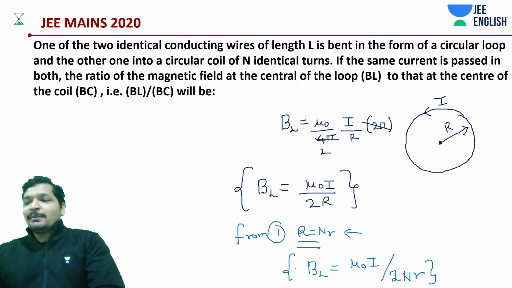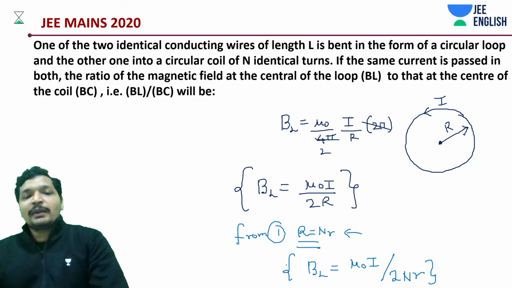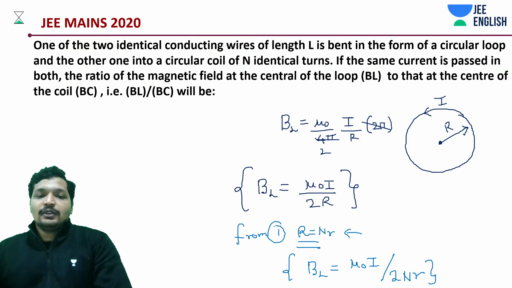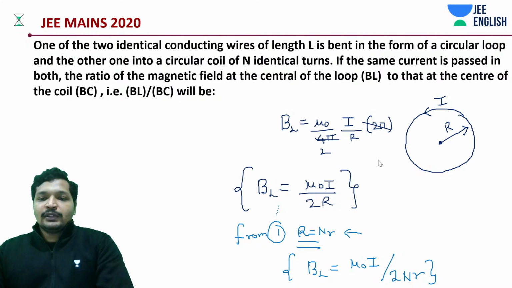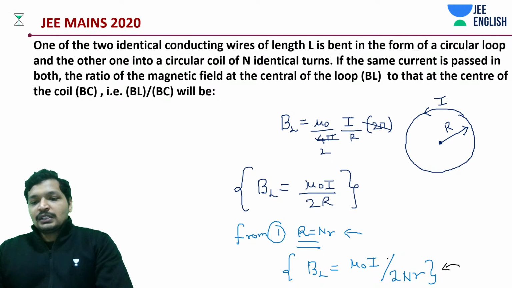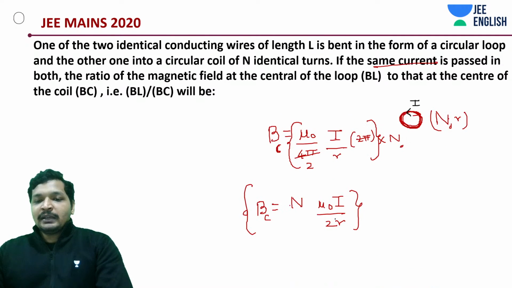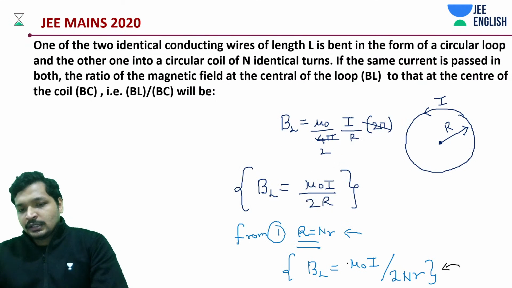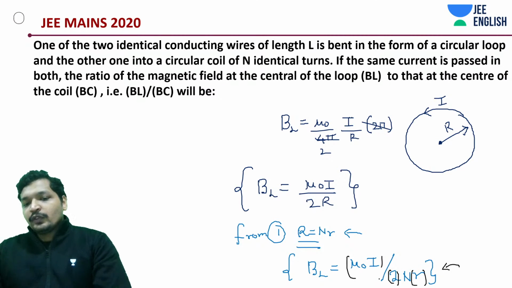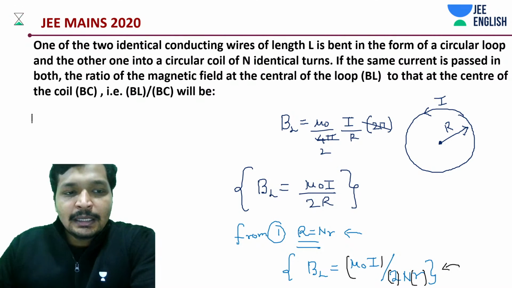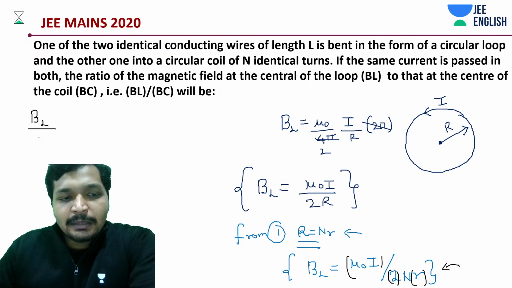Now B_L by B_C is how much? Obviously 1 by n square. To calculate this value, what is the common thing that you see? It's something divided by n. That something is mu naught I by 2r. If we take mu naught I by 2r as that something, what do we get? We'll be getting B_L by B_C to be 1 by n square.